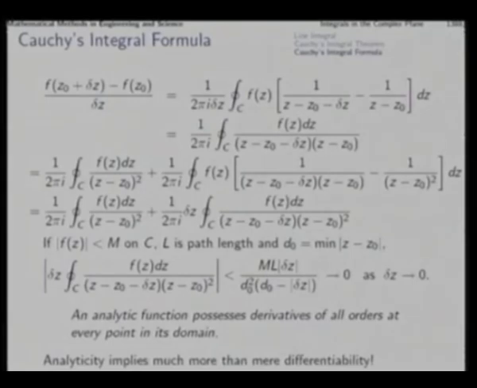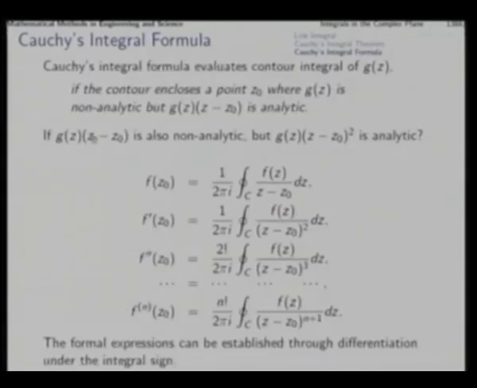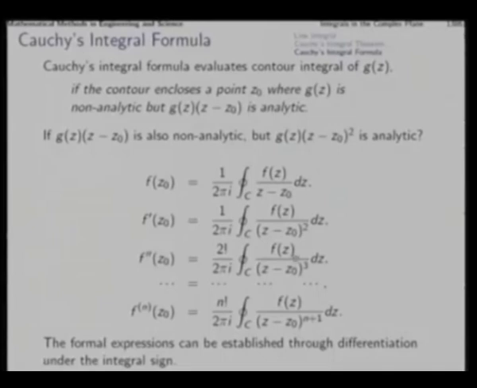Now, with this established, if g(z) is non-analytic at a point z0, but g(z) into (z minus z0) to the power of anything, 3, 4, 5, 6, say n plus 1, turns out to be analytic, then what we can do is use this.